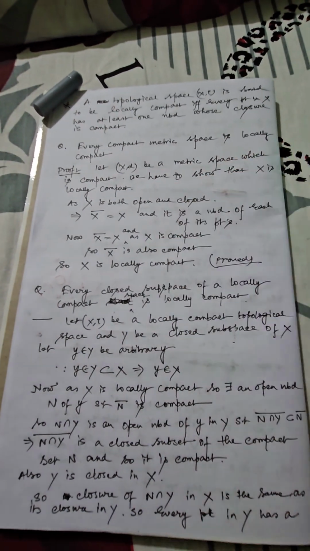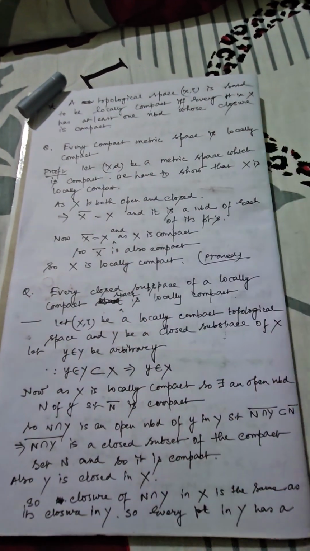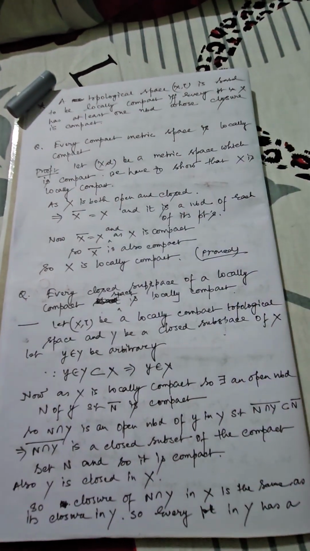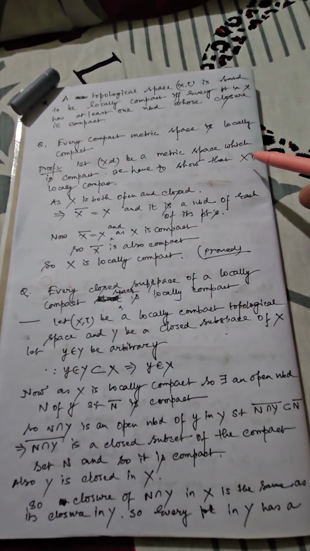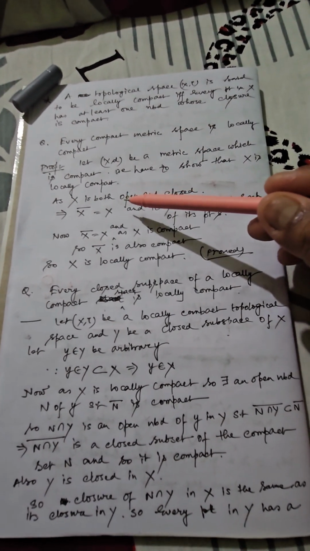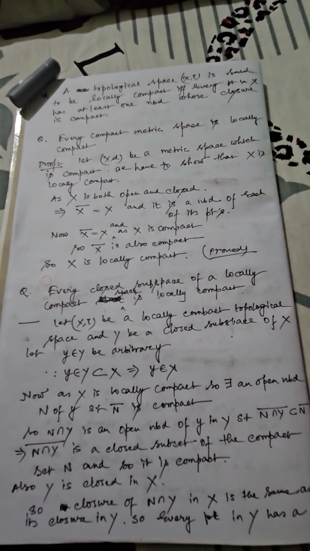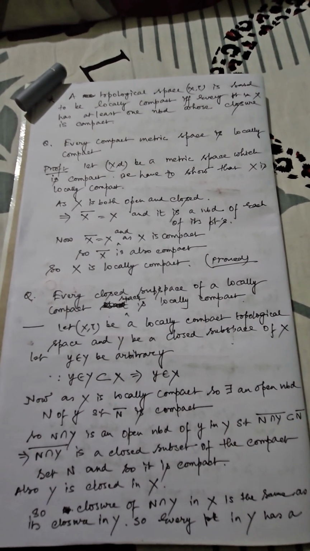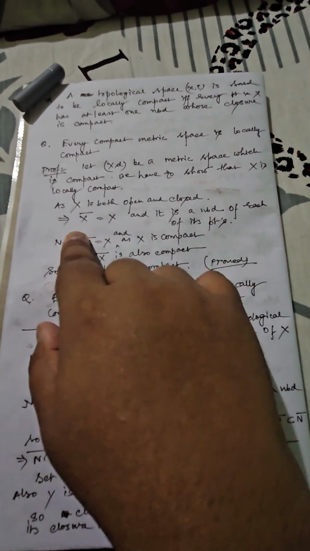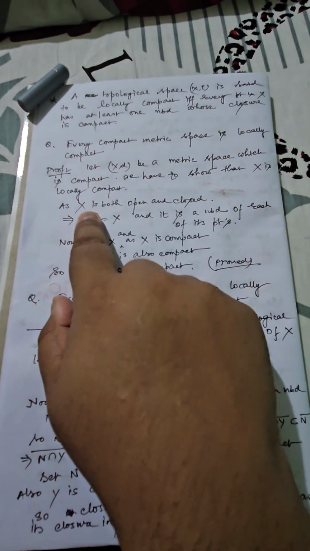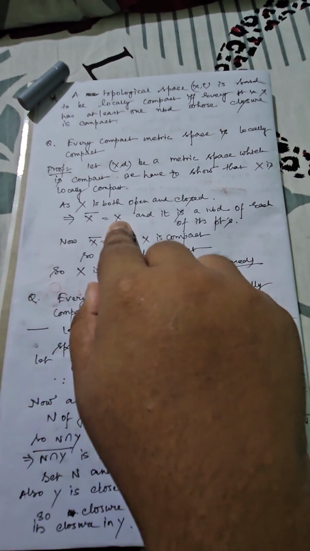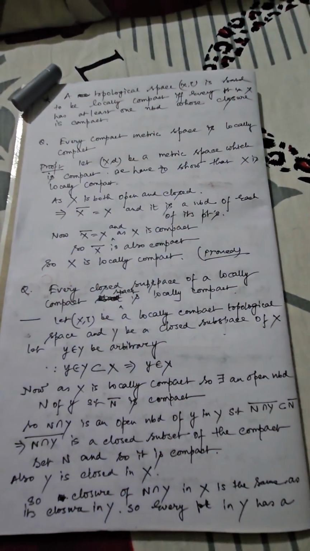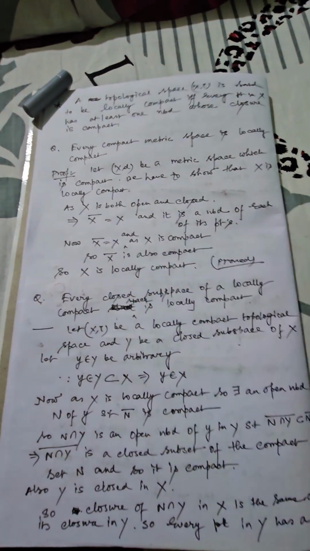Now we have a very important short question. Every compact metric space is locally compact. As usual we start with the formal definition. (X, d) is a metric space which is supposed to be compact. We have to show it is locally compact. We know the original space X can be assumed as both open and closed. Actually it is a clopen set. Because of the closedness, X bar is equal to X, and that means each and every point has its own neighborhood, or you can say X is a neighborhood of each of its points.